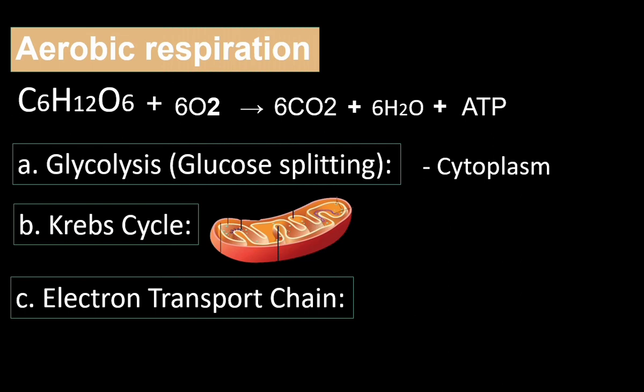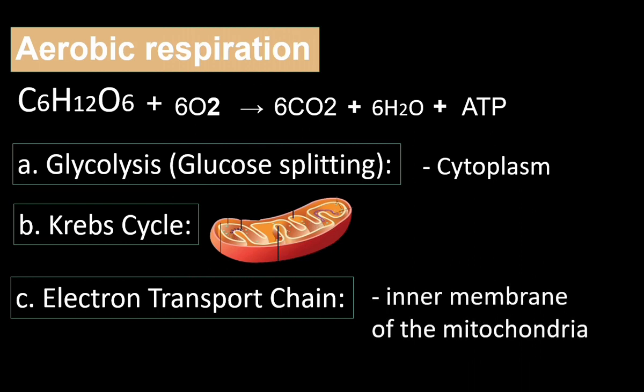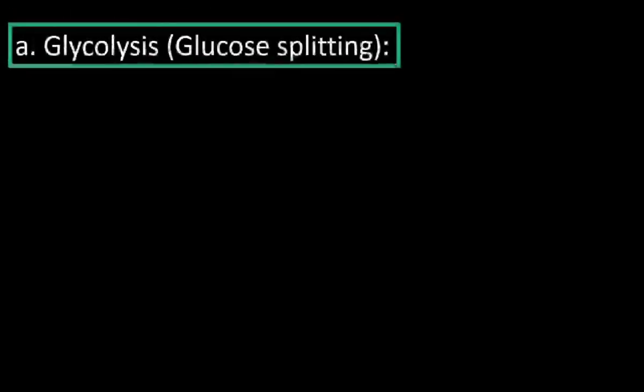Glycolysis takes place in the cytoplasm. The Krebs cycle takes place in the mitochondrial matrix, and the electron transport chain reactions occur in the inner membrane of mitochondria. Glycolysis involves splitting of glucose. It occurs in the cytoplasm.